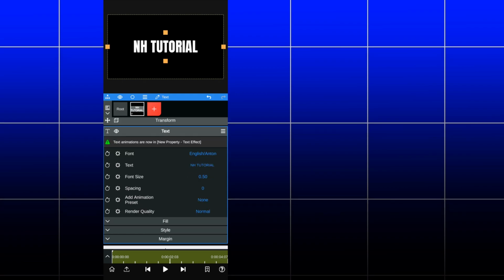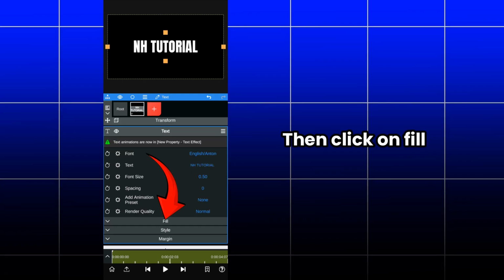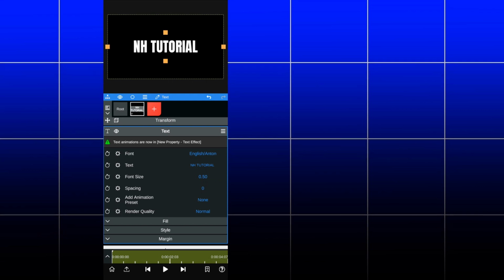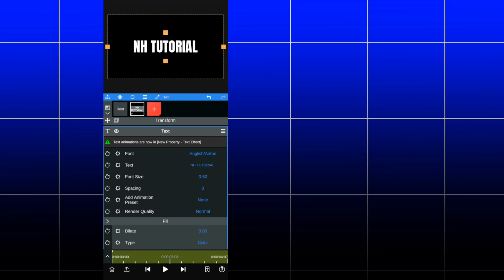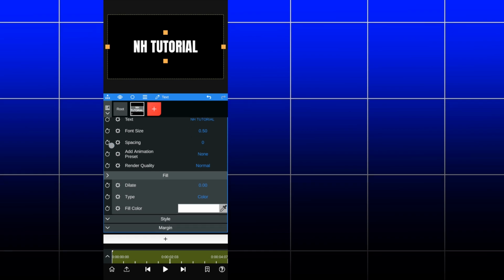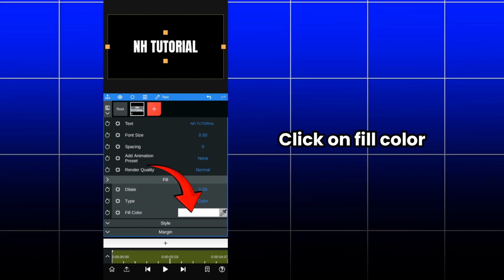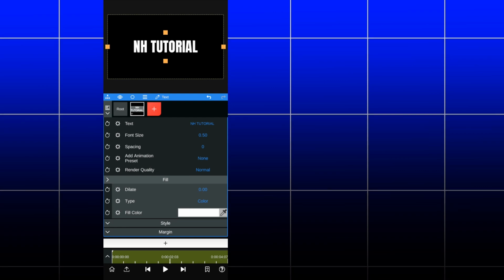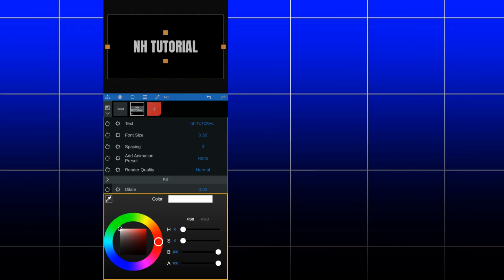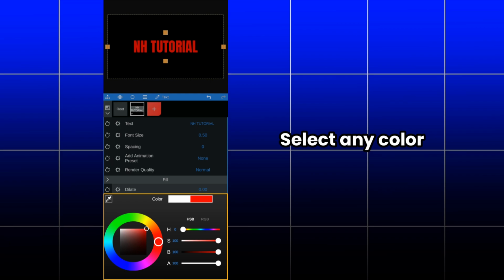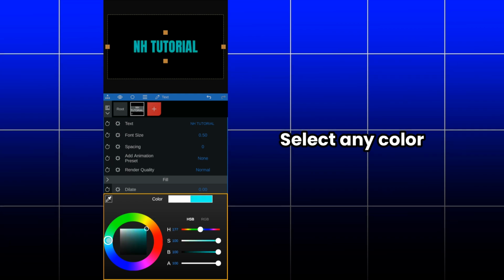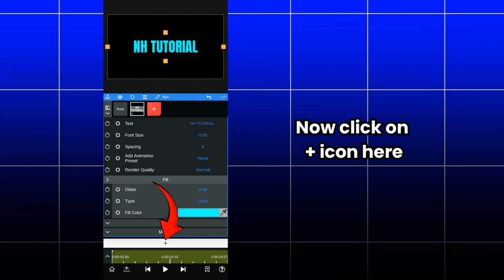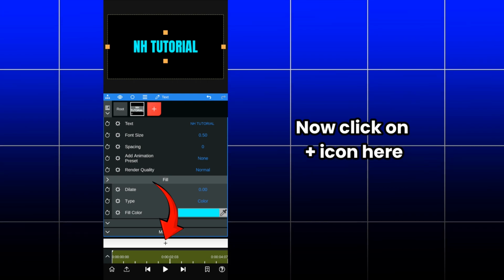And then click on fill option, click on fill. In that scroll down and click on fill color option. Click on fill color and select any one color of your choice. I choose light blue. And after that click on plus icon here.